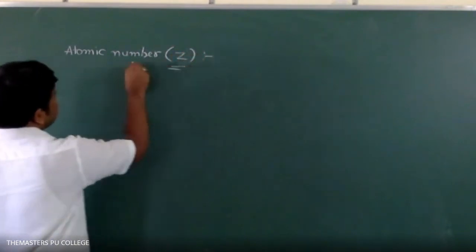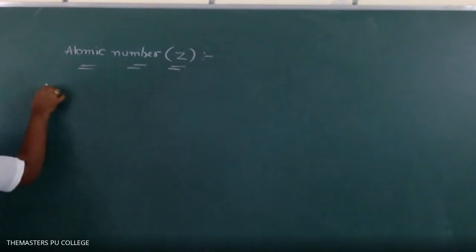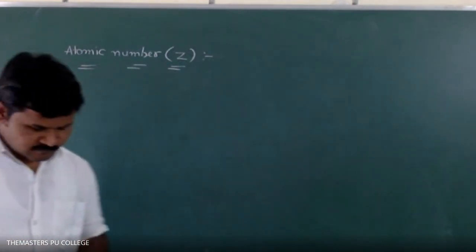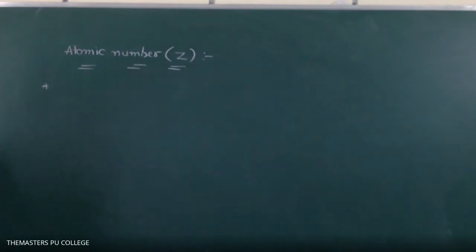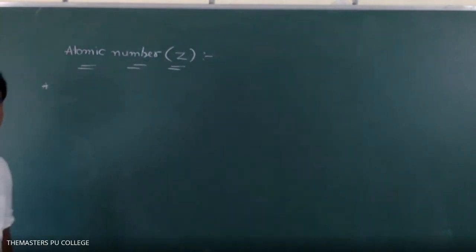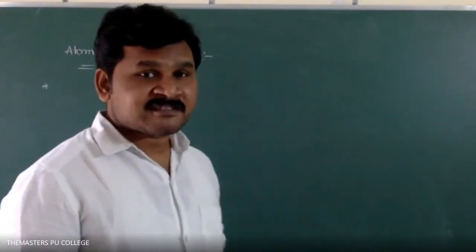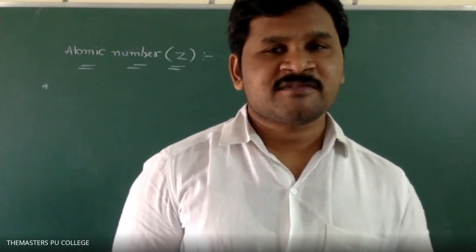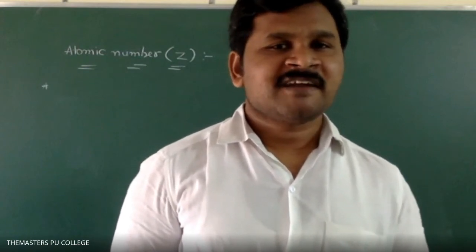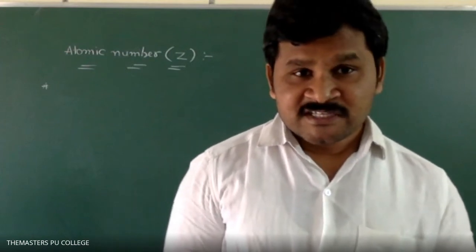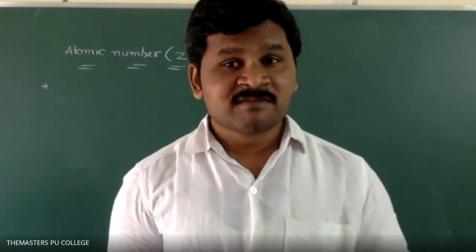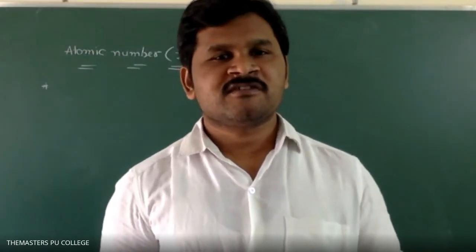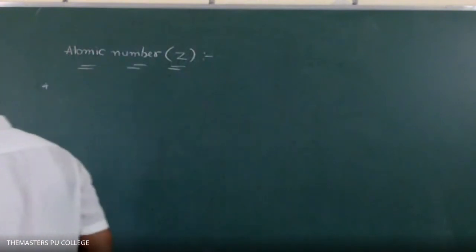Atomic number Z. What is atomic number? Any idea? Who discovered atomic numbers? Already in the periodic table you have discussed. Henry Moseley. Very good. How did he identify the atomic number of any element? By using one formula. What is that formula? Root nu is equal to A into Z minus B. That is the formula he used.